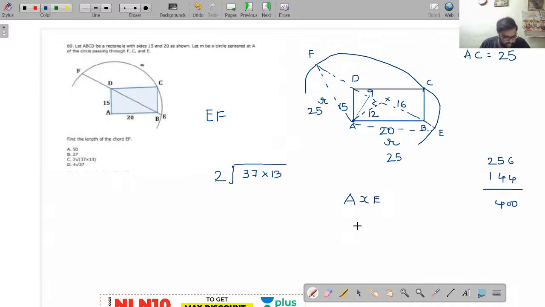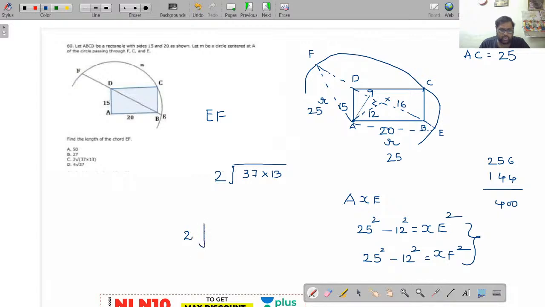Right? You have to find out the XE length. Now this is a Pythagorean triplet. 25 square minus 12 square will be XE square. Similarly, the left part of the triangle is nothing but 25 square minus again 12 square, which will be XF square. Now see here, add these two, and that will be your answer: 2 into root of 25 square minus 12 square.